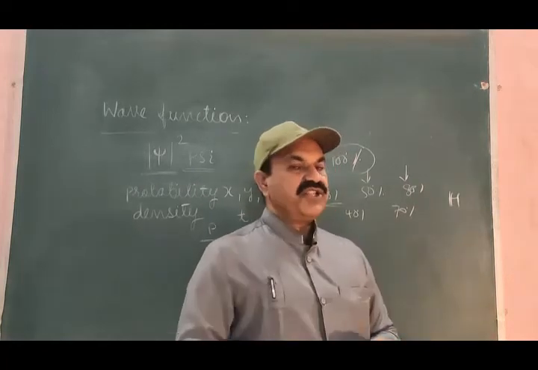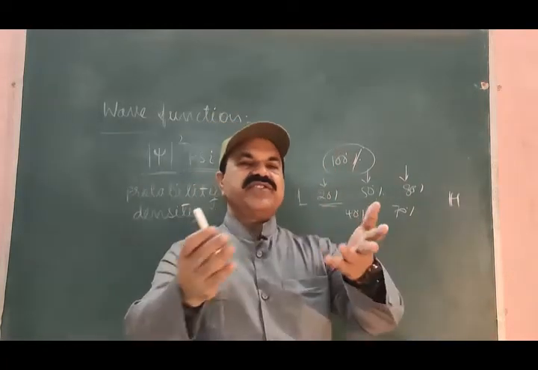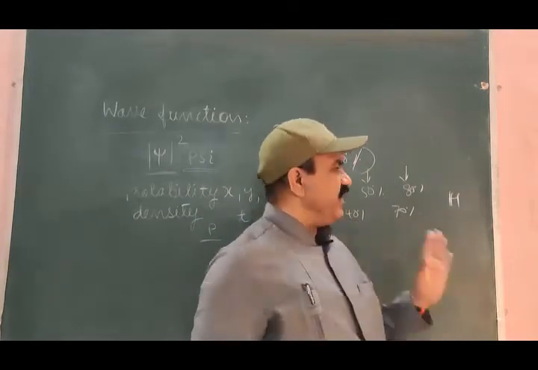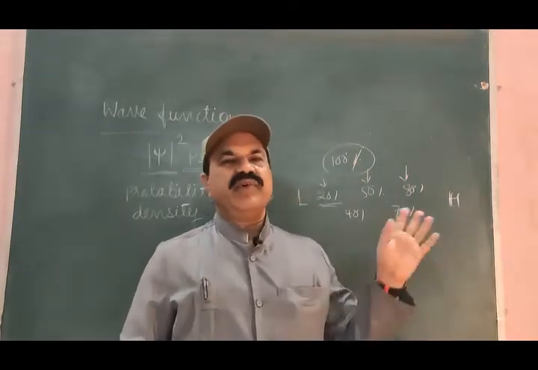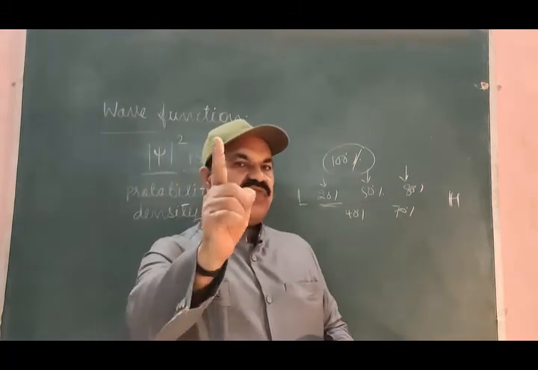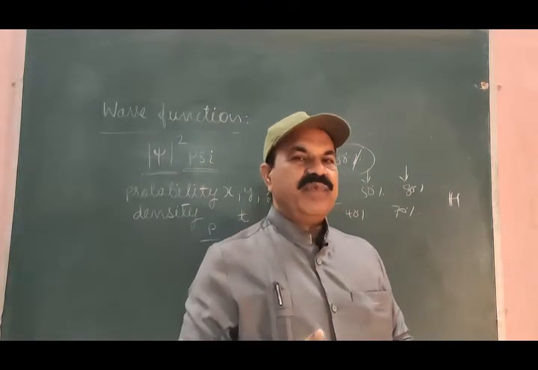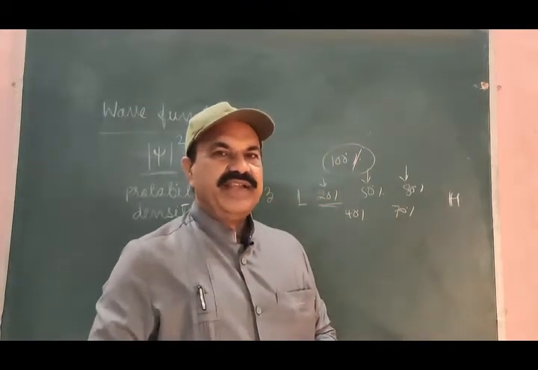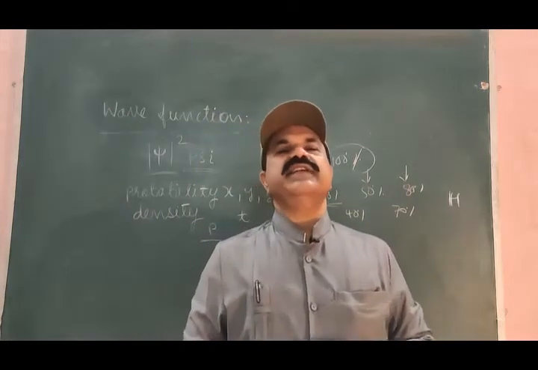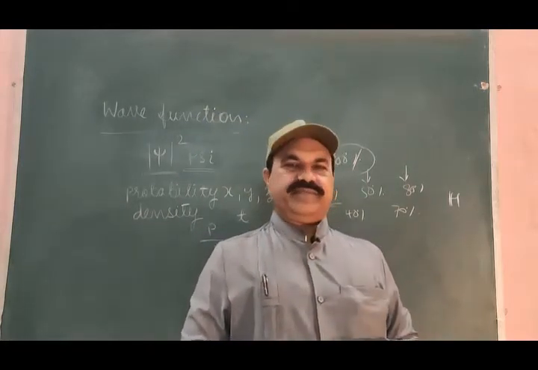Let us suppose that instead of a single electron, we have a large number of fundamental particles which are moving in this region from L to H. And one more thing, the same wave function psi is specifying the motion of all these fundamental particles.